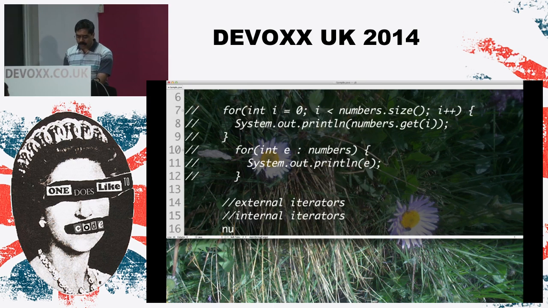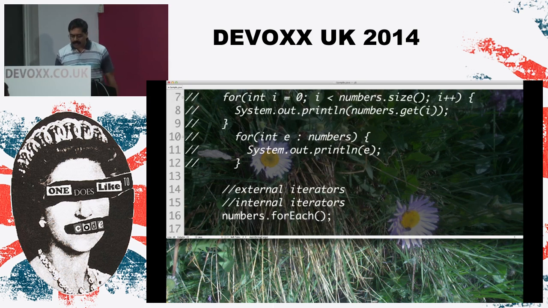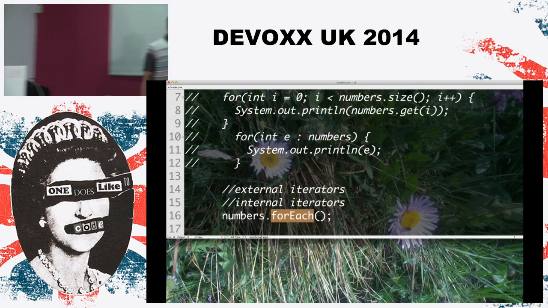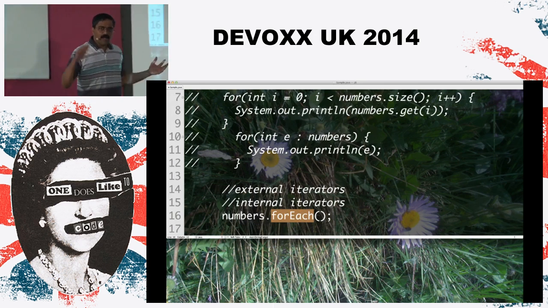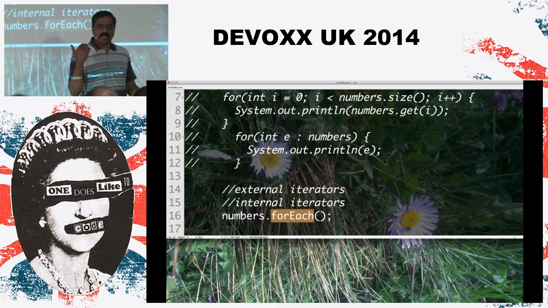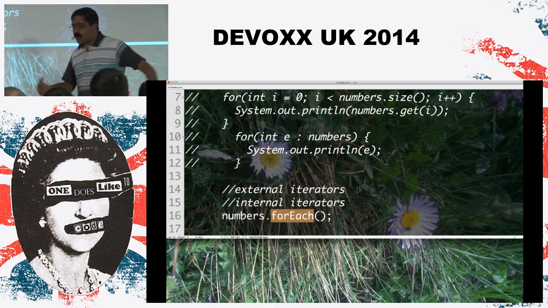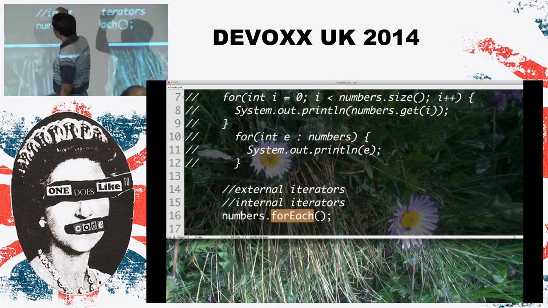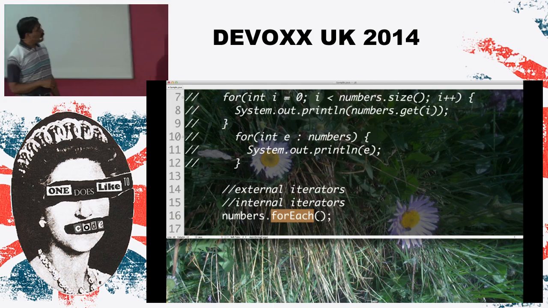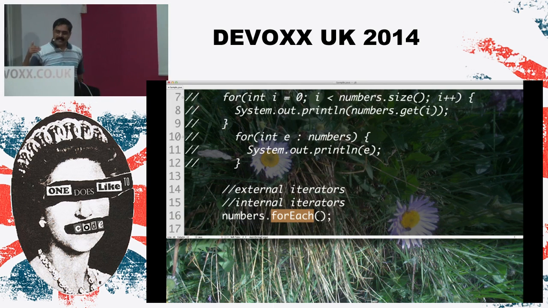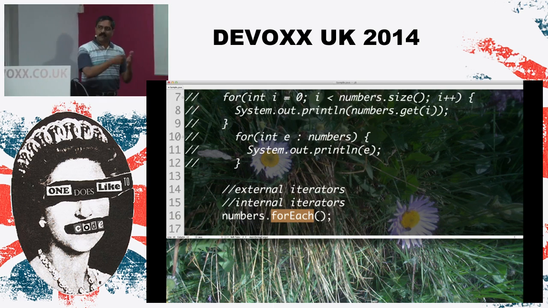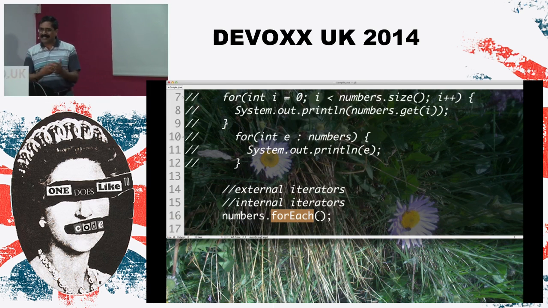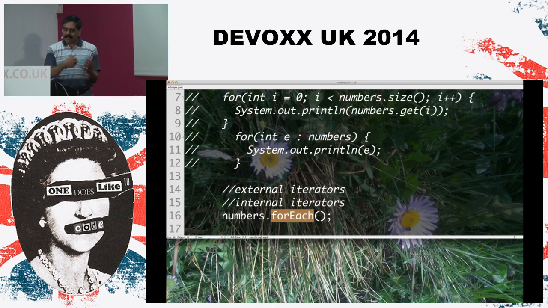So what I'm going to do here is say numbers.forEach, and let's stop right there and take a look at this for a minute. We haven't implemented this yet, but look at the syntax of what we are doing right now. Syntactically, that's not different at all. We have done this for a long time, but semantically, it is a huge difference in what we are doing. Take a look at line number 7 and line number 10 for a second. In lines 7 and 10, we are passing the collection to the for loop. On the other hand, in line number 16, we are invoking a method on the collection.